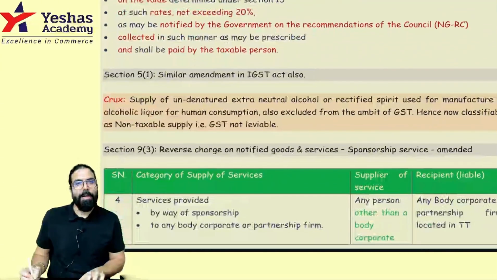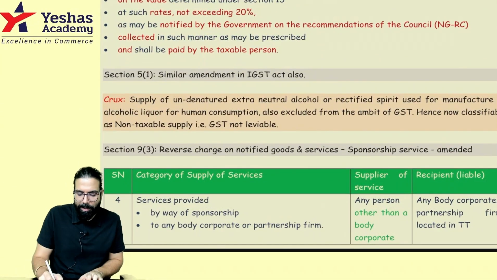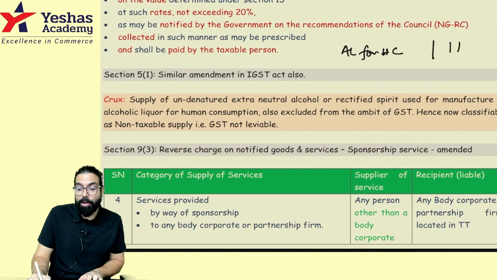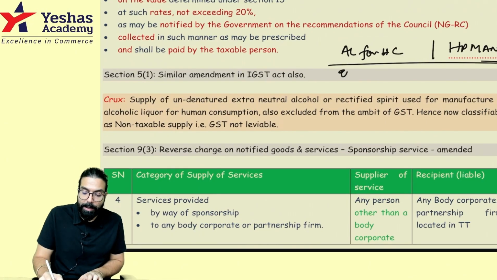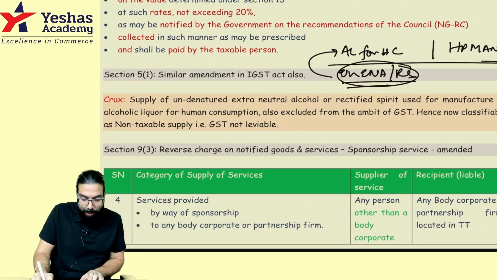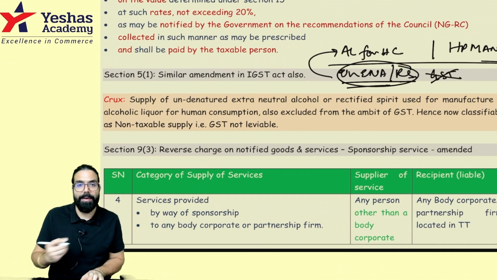So sir, can you tell us now what are the non-taxable items under GST? Number one, alcoholic liquor for human consumption was there. Sir, you had also taught us HP man. Yes, Baba, HP man is also non-taxable. Now they are telling undenatured extra neutral alcohol or rectified spirit which is used to make alcoholic liquor. On this item also there is no GST which will be levied. Done, sir.